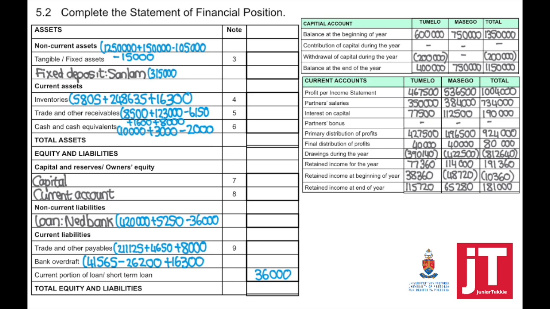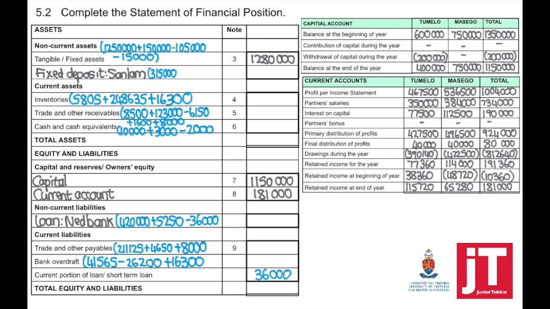Now we've done all the adjustments. We need to now take capital, the total capital, and the total current or retained income at the end of the year. The total goes to the statement of financial position. Once we've done with that, we've done now all the list of balances. We've taken it where it's supposed to go. We've done all the adjustments. Now we can finish off the statement of financial position by closing off the brackets.